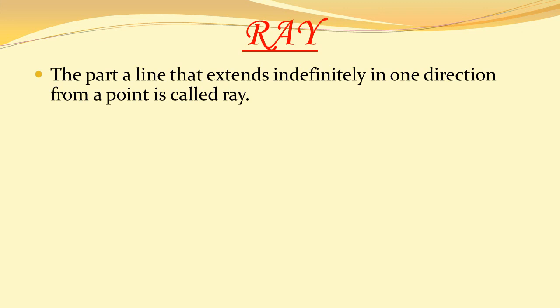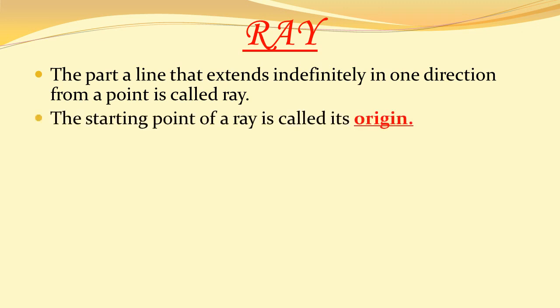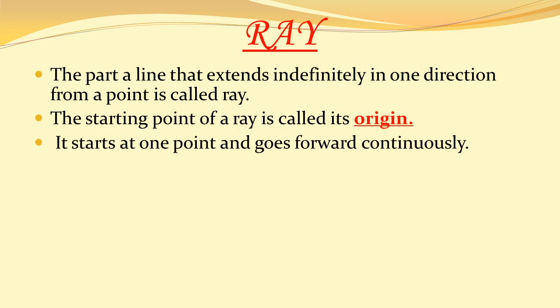As we saw in the previous picture of sun rays and torch light, the starting point of a ray is called its origin. It starts at one point and goes forward continuously.